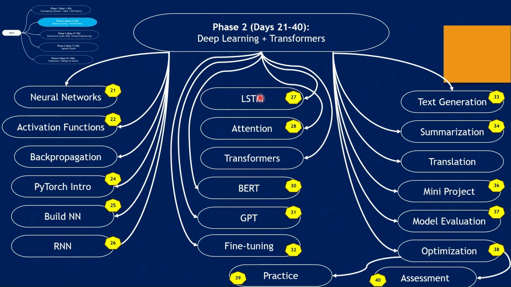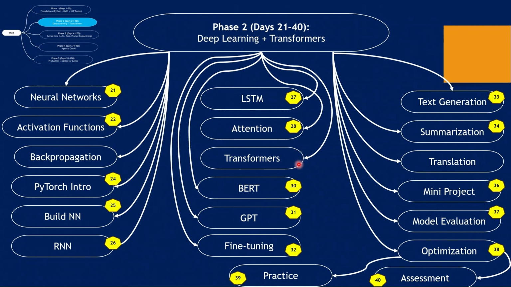And then on LSTM, that is long short term memory. That's the acronym for LSTM. It's a kind of specialized RNN that effectively learns dependencies in sequence data. And then we will move on to attention. That's one of the nice topics, a technique that enables the model to focus on the most relevant parts of the data that's being input.